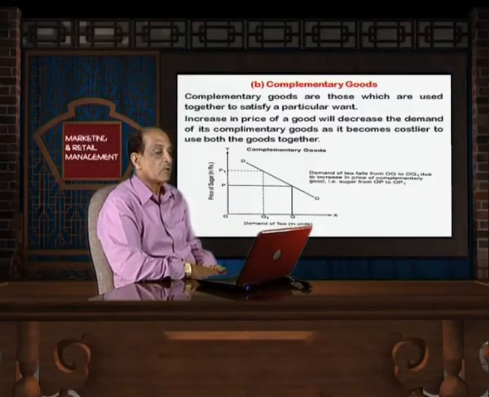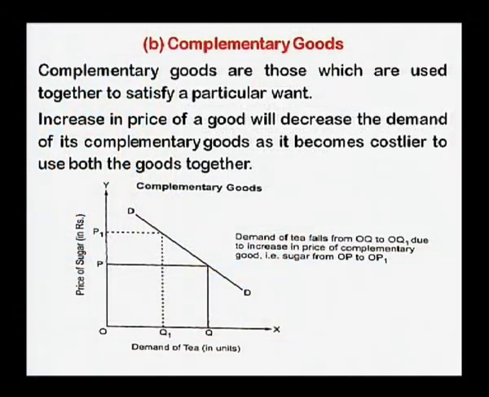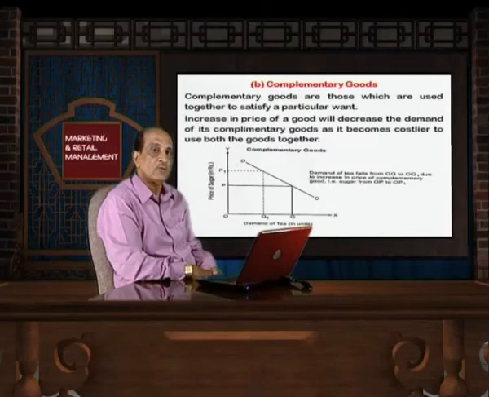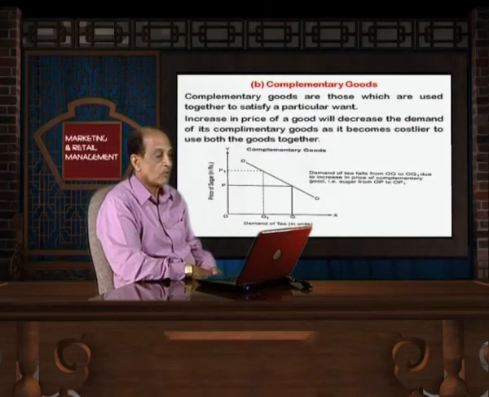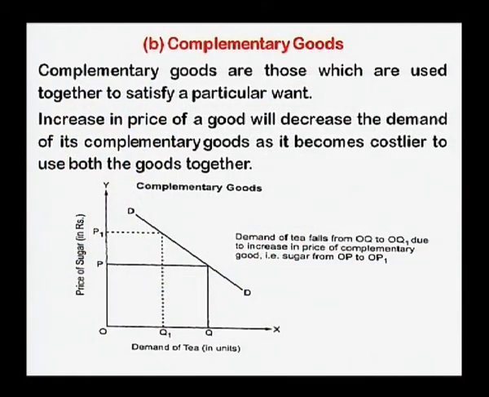And second is complementary goods. Complementary goods are those which are used together to satisfy a particular want, or we can say that complementary goods means those goods which are required to be taken together for satisfaction of a particular want. Now, increase in price of a good will decrease the demand of its complementary goods, as it becomes costlier to use both the goods together.